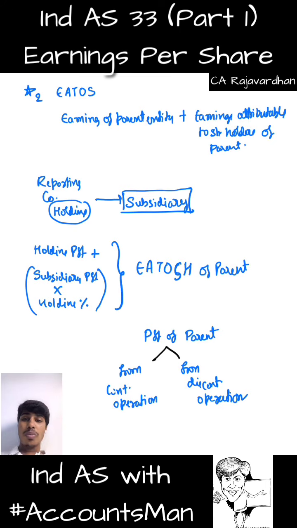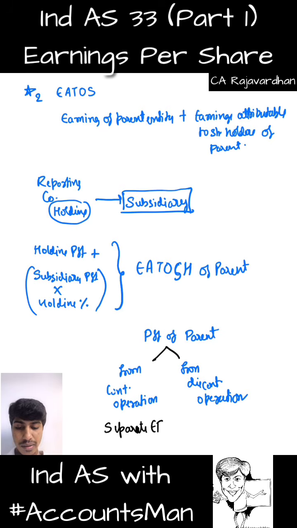And whenever we talk about profits of the parent entity, we are not referring to continuing or non-continuing, but the total profit of the parent. That is the question. So the answer here is pretty simple. EPS should be computed for continuing operations separately, EPS should be computed for discontinuing operations separately. So I'll repeat, separate EPS.